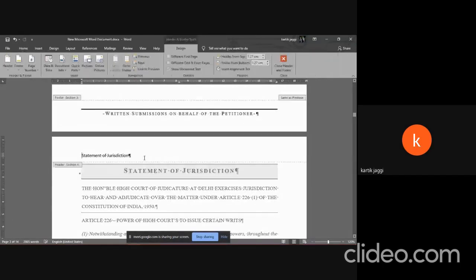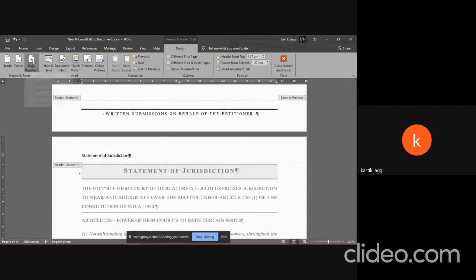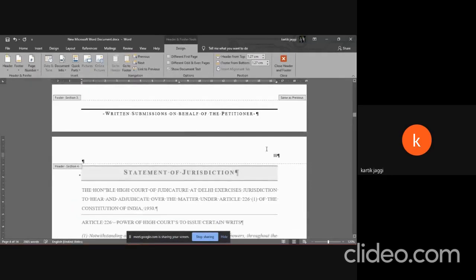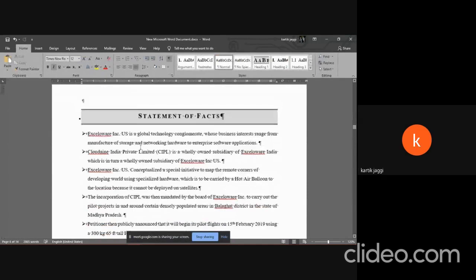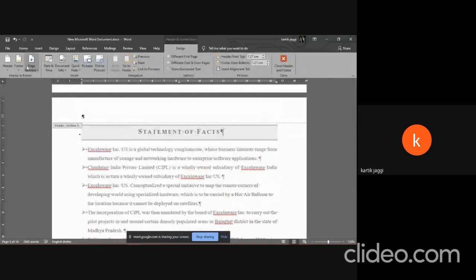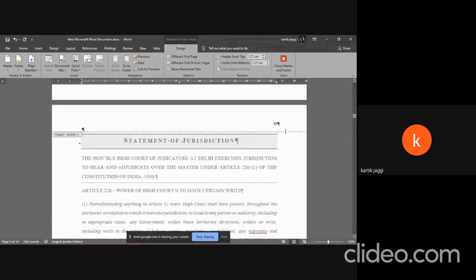Statement of jurisdiction. Again, because there is a section break here, the page number did not get automatically updated. And there is page number 3. Now I'm not going to waste time writing statement of jurisdiction again. Let's move on to the next page. Again, just like that, top of page, plain page number 3, and page number 4.